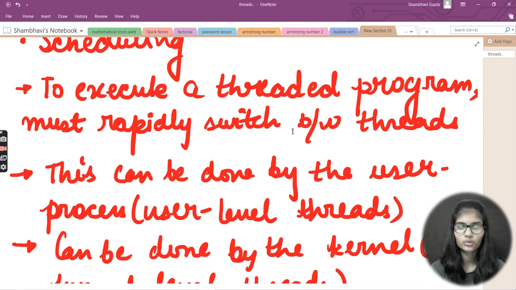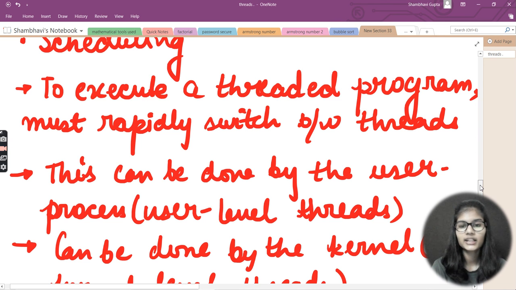Let's say you go to the first thread, then the second thread, then the third thread. That makes a little bit of a problem, again and again switching between threads, like switching tabs. That creates a problem. This is the very first problem that comes under threads.